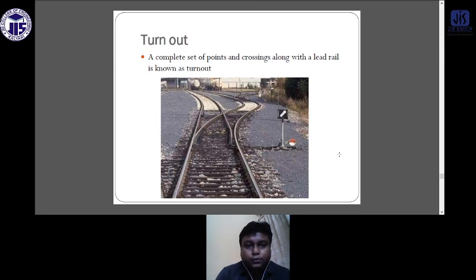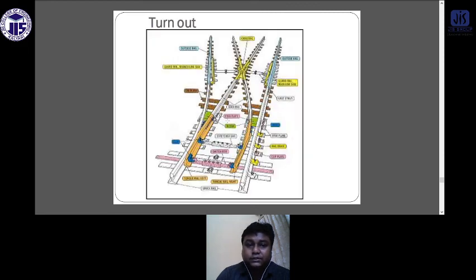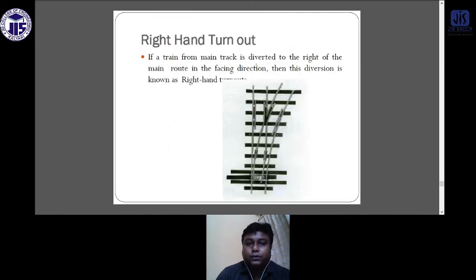Turnout means a complete set of points and crossing along with a lead rail. Suppose one train is moving in this direction and suddenly takes a right turn and again moves in that direction. That is a turnout. It goes outside of the main track. Turn left. This is the turnout. You can see this is the main junction, this is the main train route, and suddenly it goes in this direction. So this is a turnout.